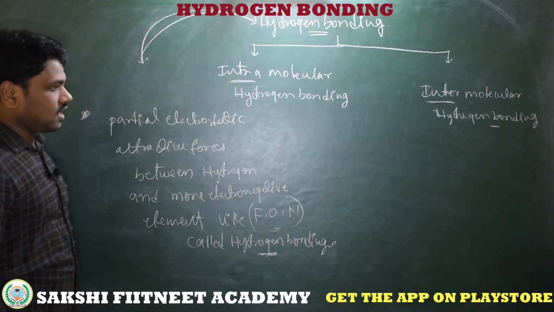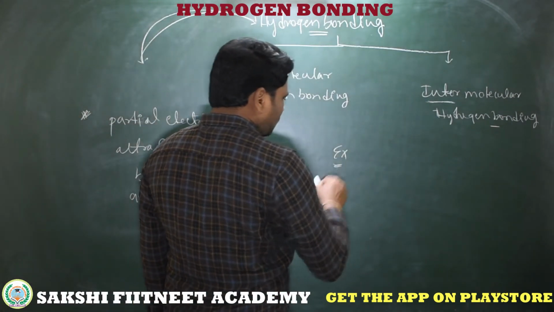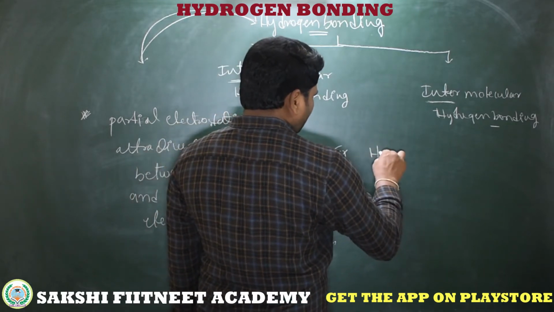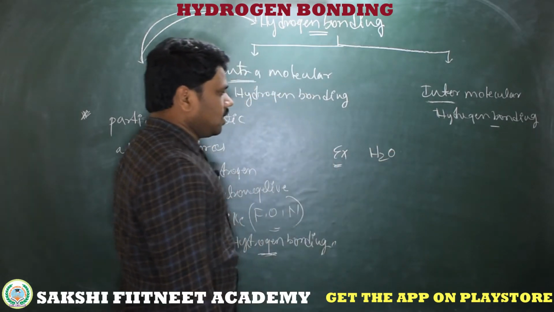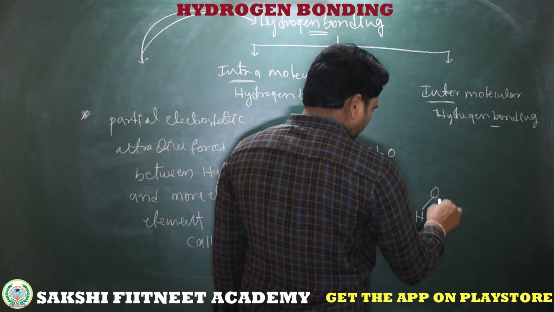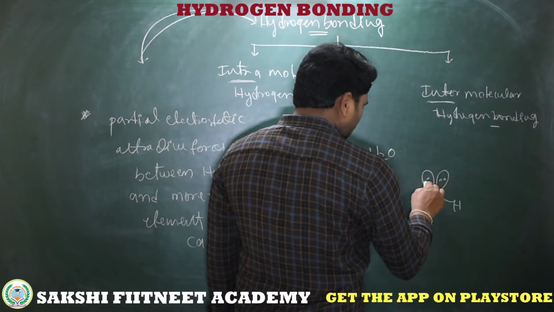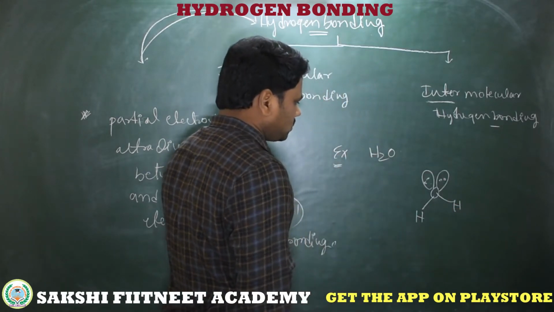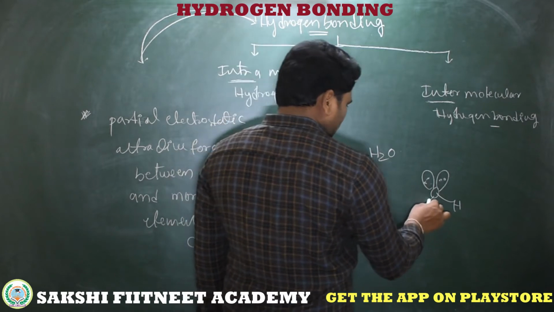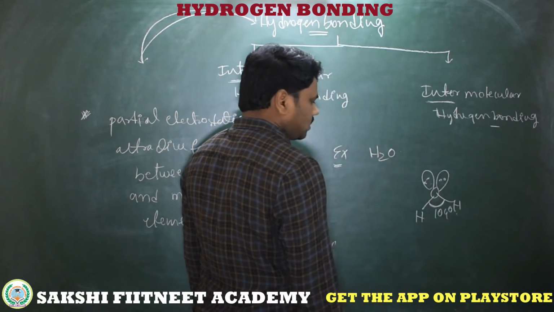To understand clearly, I am taking an example, that is water. What is the formula of water? That is H2O. This is the geometry of the water molecule: oxygen bonded to two hydrogens with sigma bonds and having two lone pairs. The bond angle is 104 degrees. It's a bent shape.